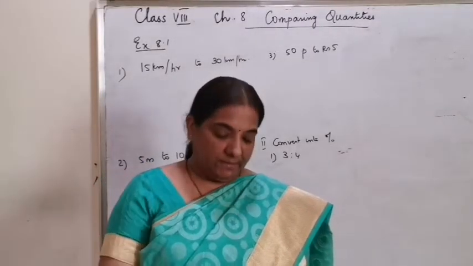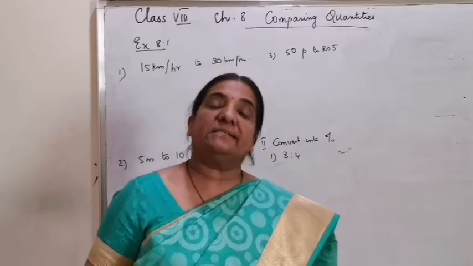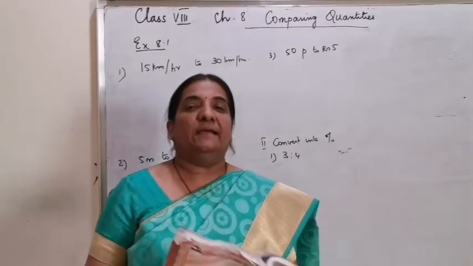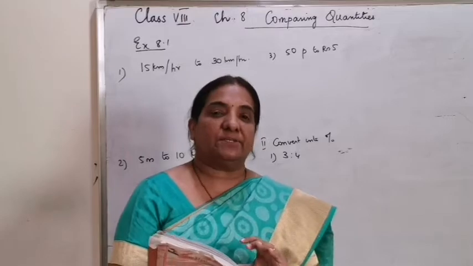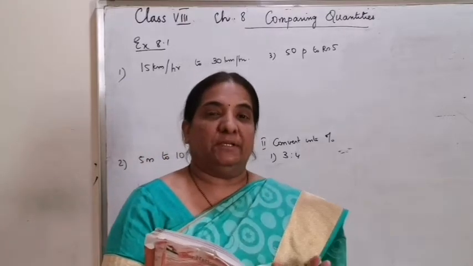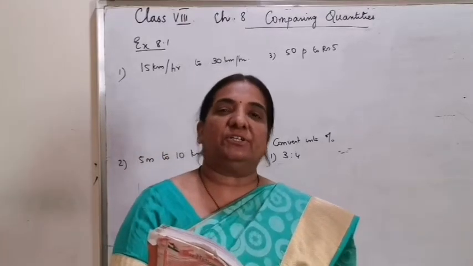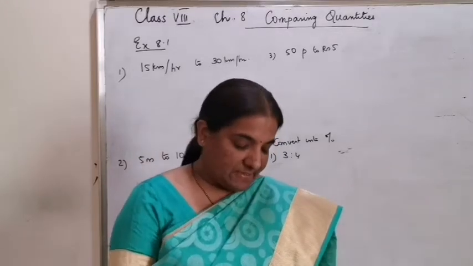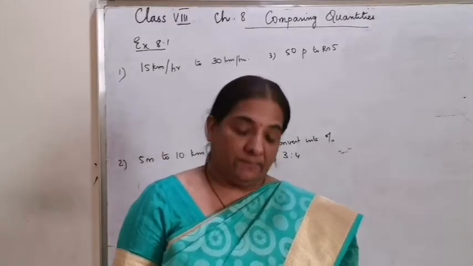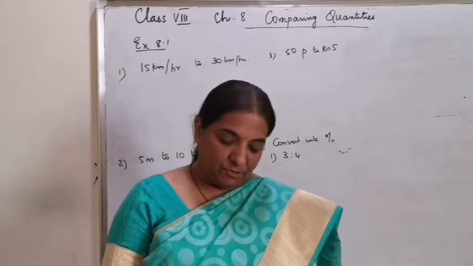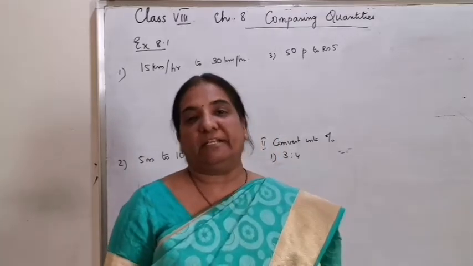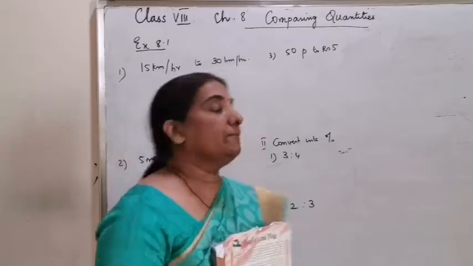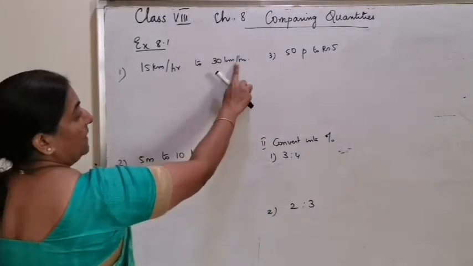Exercise 8.1. The first question is, find the ratio of the following. And one important thing is, ratio will not have a unit. It will be only a fraction, a division, so it doesn't have a unit. The first question is, speed of a cycle 15 km per hour to speed of a scooter 30 km per hour. See here both the units are kilometer per hour.